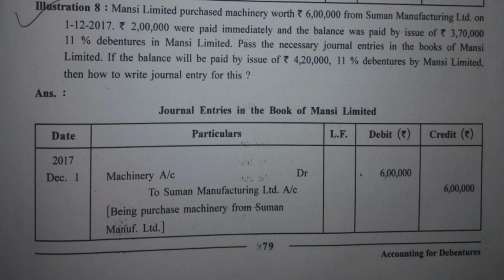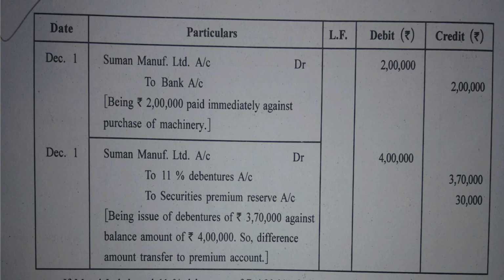Alright? And further the question says, if the balance will be paid by issue of rupees 4,20,000 11% debentures by Mansi Limited, then how to write journal entry for this? So now they are talking about the second option for payment of 4 lakh rupees to Suman Manufacturing Limited. First case says that Suman Manufacturing Limited accepts the debentures of rupees 3,70,000 against the dues of 4 lakhs. So the extra amount is of premium.